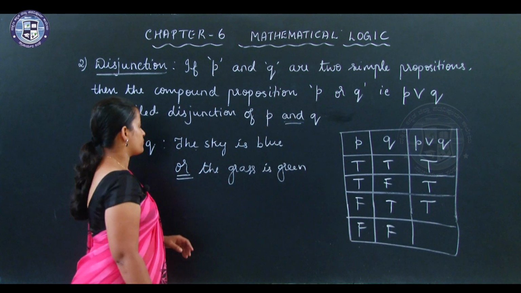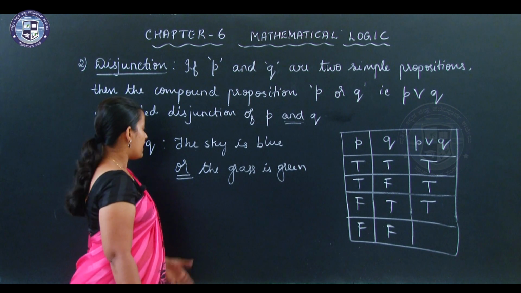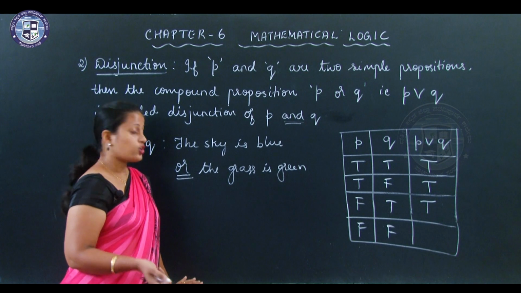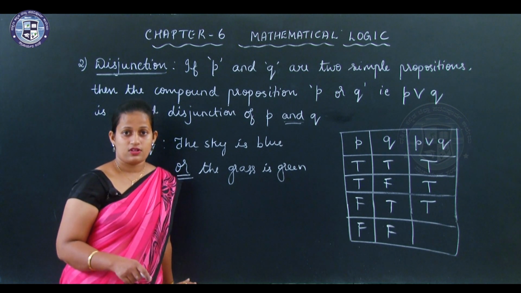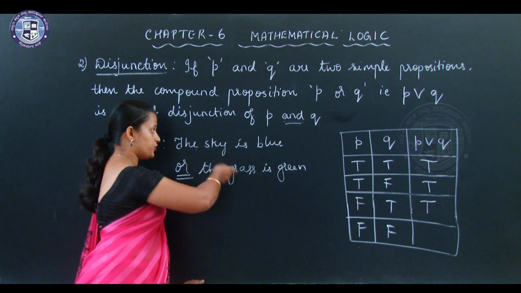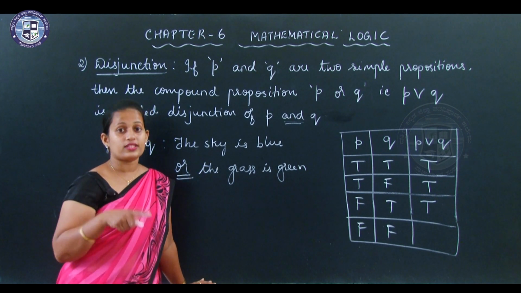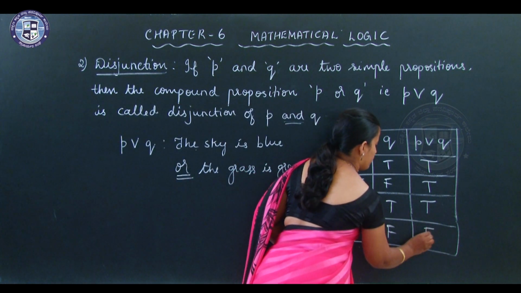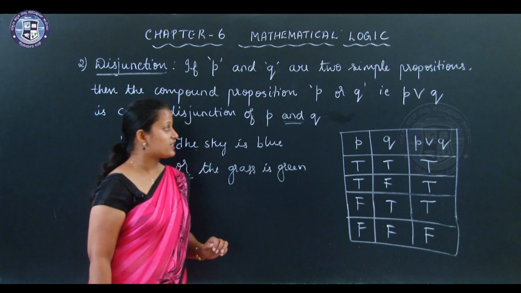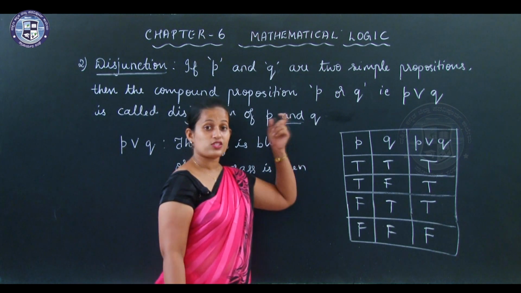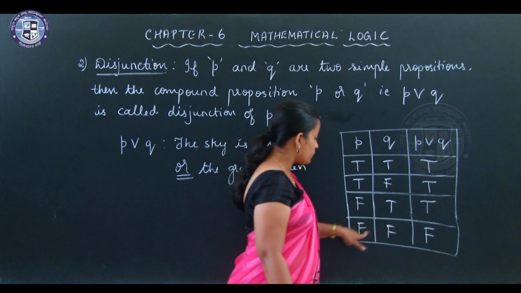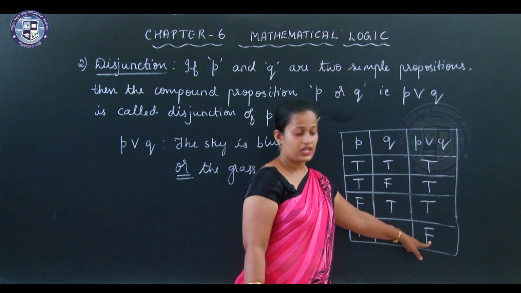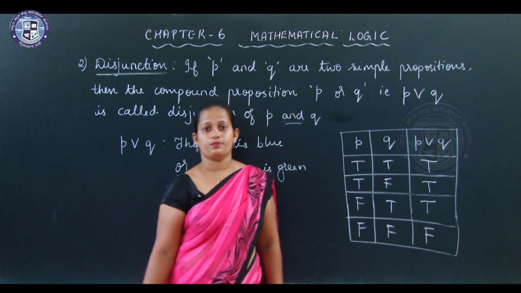Both false. Sky is violet or the grass is black. Both are false. So, when both are false, you read the statement together, the sky is violet or the grass is black, the entire statement is false. So, when the connecting word is "or", when both the simple propositions are false, the entire statement is false. In all the other cases, it is true.